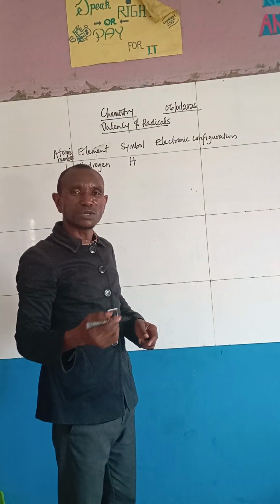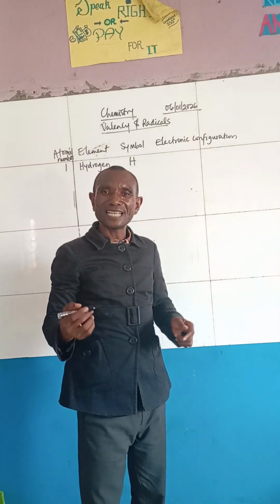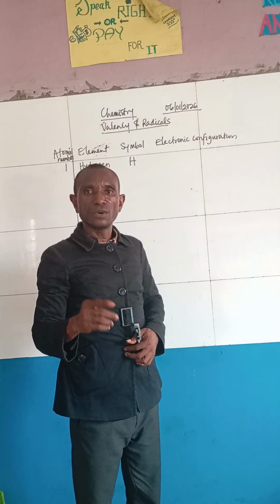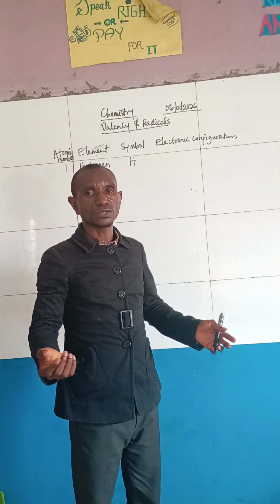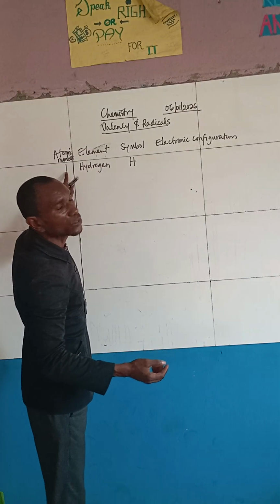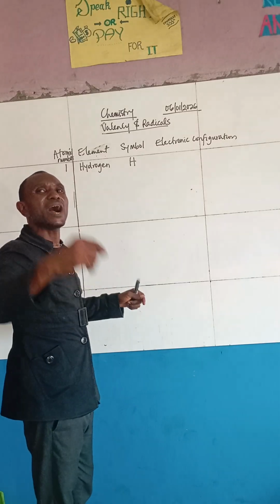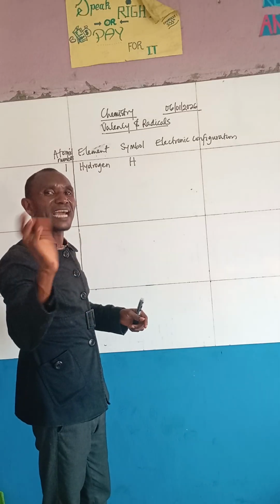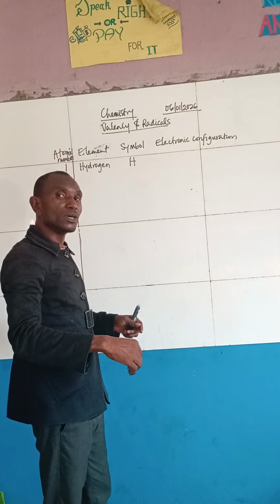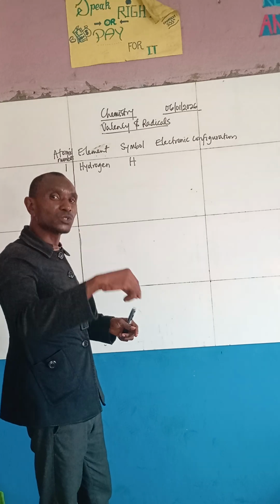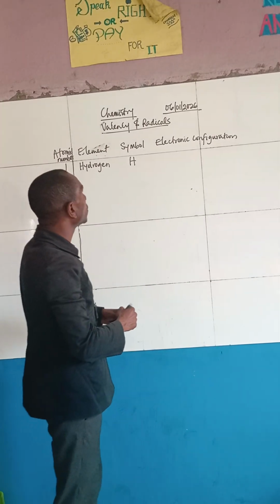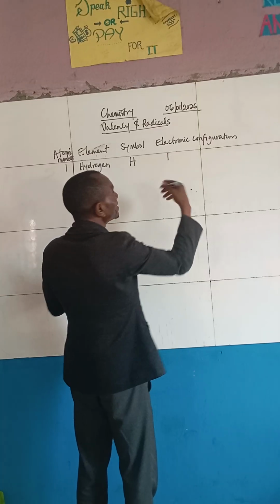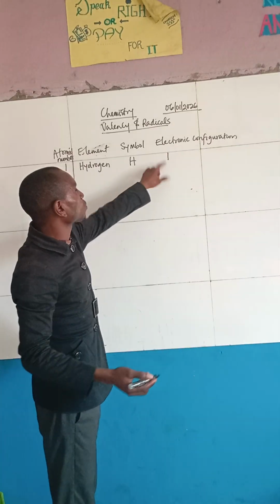Alright, now there is what we call neutrality of atom. So when is an atom said to be electrically neutral? An atom is said to be electrically neutral or stable when the number of protons is equal to the number of electrons. So now we know that the number of protons is equal to 1. That means the number of electrons is also equal to 1, because at this point the atom is electrically neutral, it's stable. So we take the number of protons as also the number of electrons. So at this point, since we have only one electron, only the K shell is occupied. That's the electron configuration of hydrogen, just one, right?